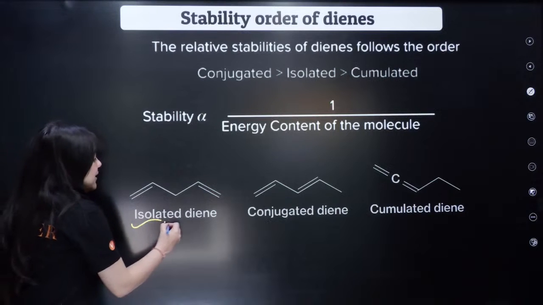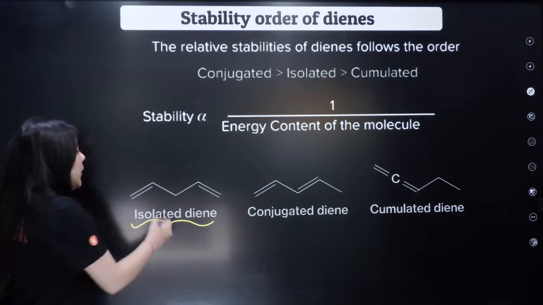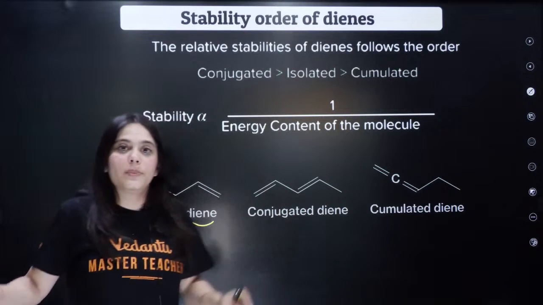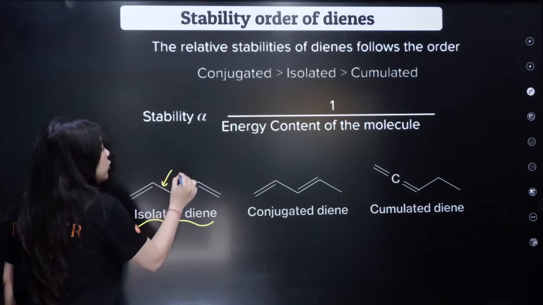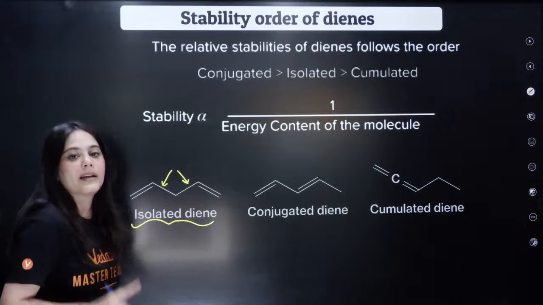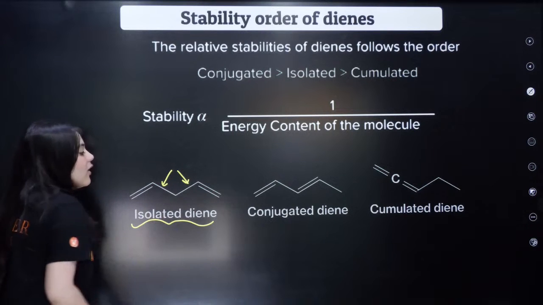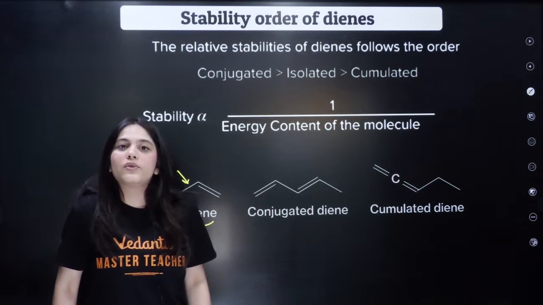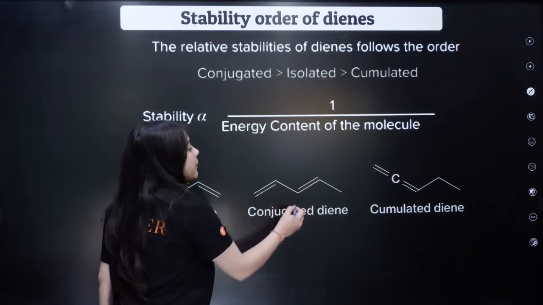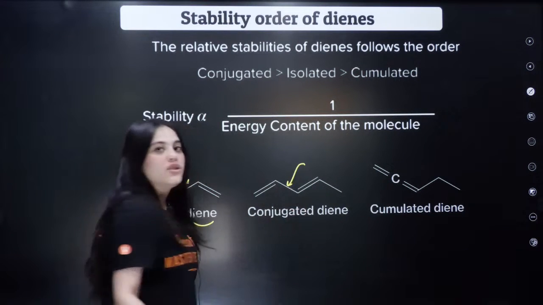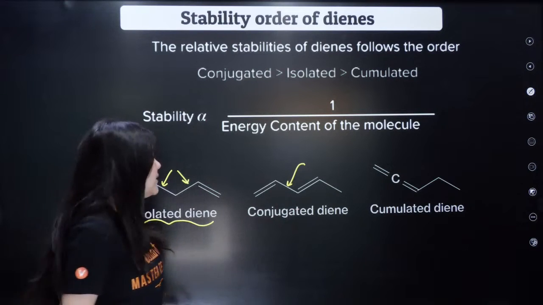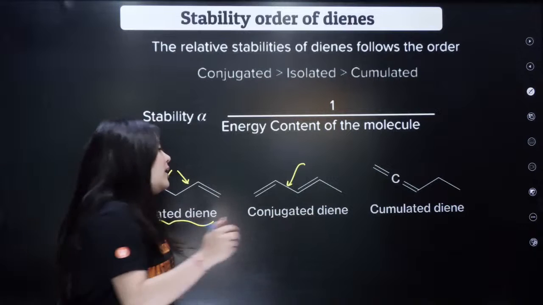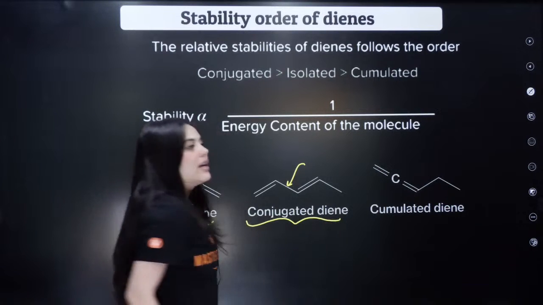So an isolated diene looks like this, where the two double bonds are very far apart, which means they are at least 2 sigma bonds apart. Can everybody see that? Then they are called isolated dienes. A conjugated diene is when 2 pi bonds are separated by just 1 sigma bond. Can everybody see? Such a structure is called a conjugated diene.